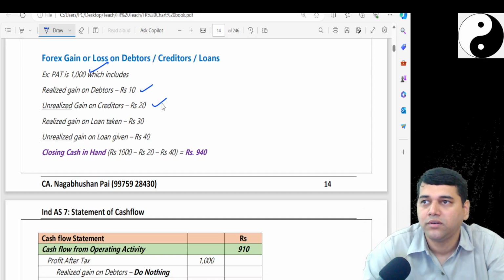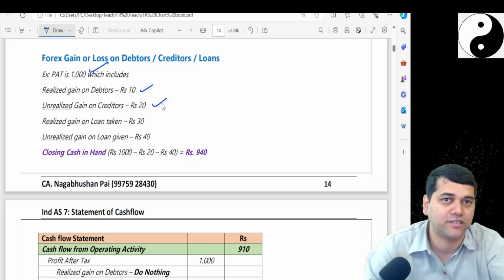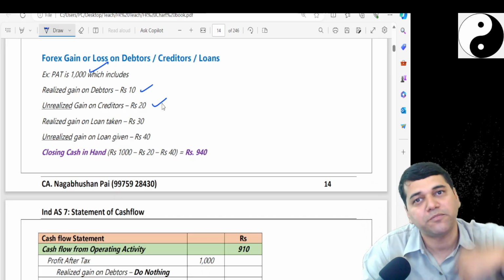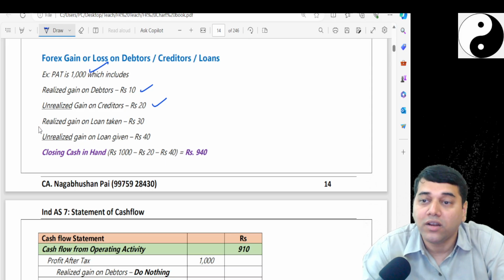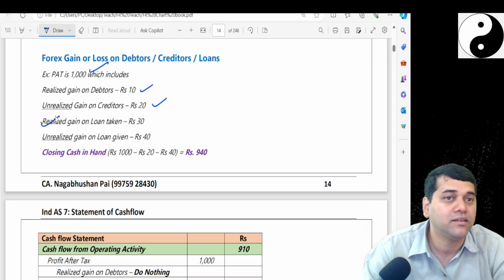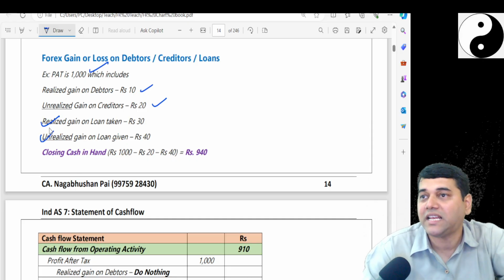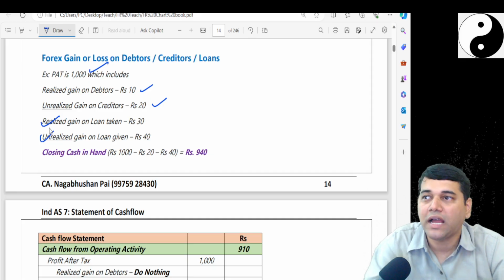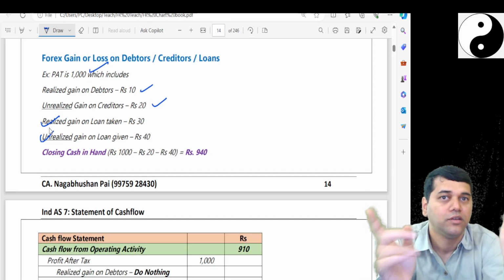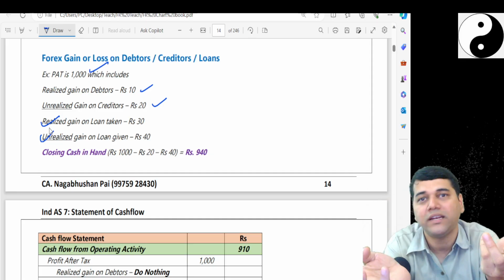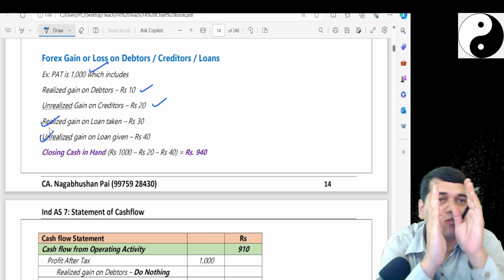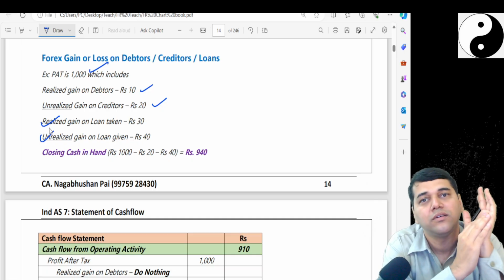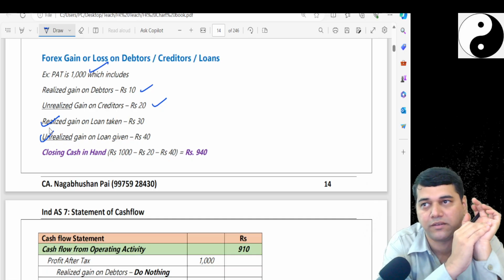Followed, no? Unrealized means you have restated it. Realized means the customer has paid you. And on loan taken, realized gain, and on loan given, unrealized gain. So I have given you 4 categories now. Out of that, 2 are realized, 2 are unrealized. 2 belong to operation, 1 belongs to finance, 1 belongs to your investment activity.